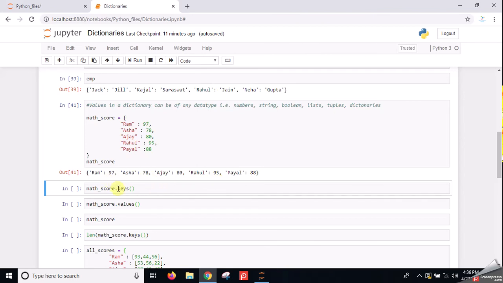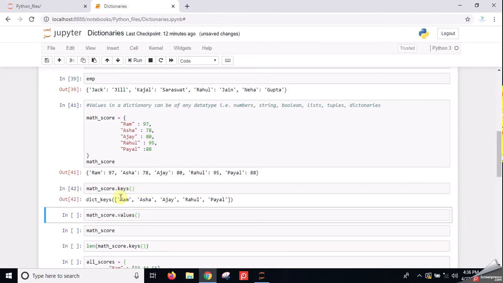Now I have to look only at the keys, not the values. Then I will use the dot keys function. First using the dictionary name, which is math score, then dot, then keys, and then the parenthesis, because keys is a function. I can get the dictionary keys. These are my 5 dictionary keys: Ram, Asha, Ajay, Rahul and Payal. These are my 5 keys.